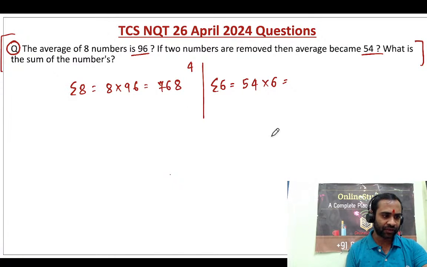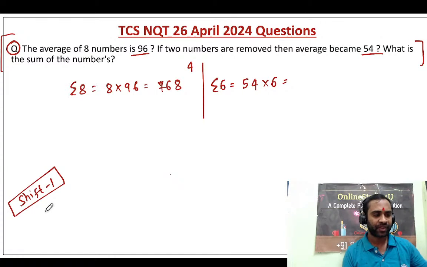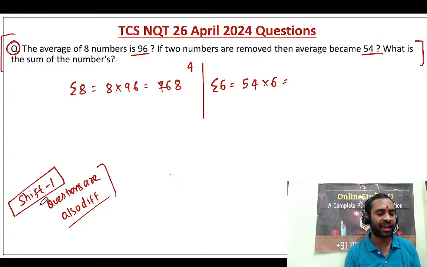One more thing. In the same shift, like suppose in shift 1, there were many students and the questions were also different. It's not like everyone in shift 1 had the same question.